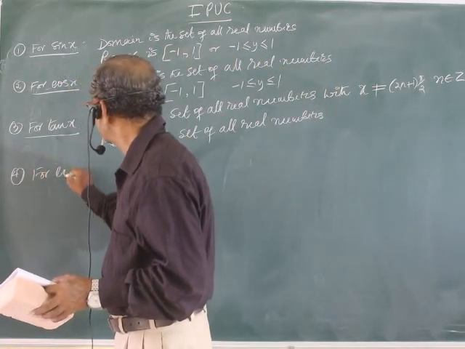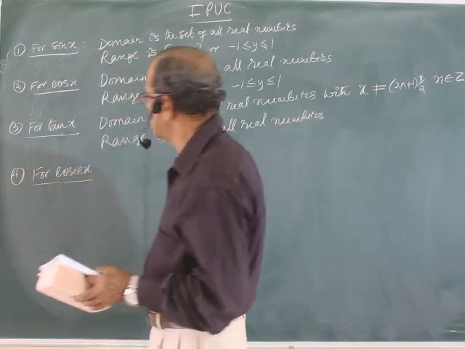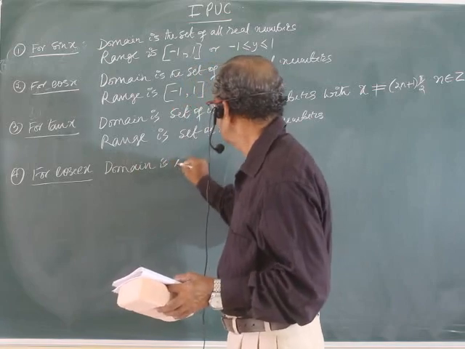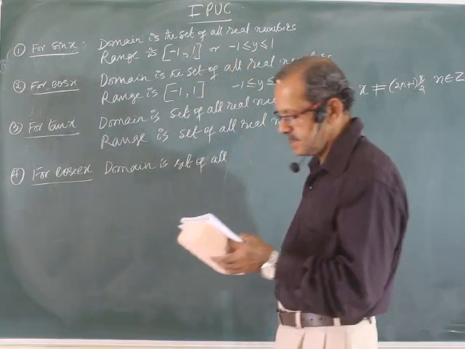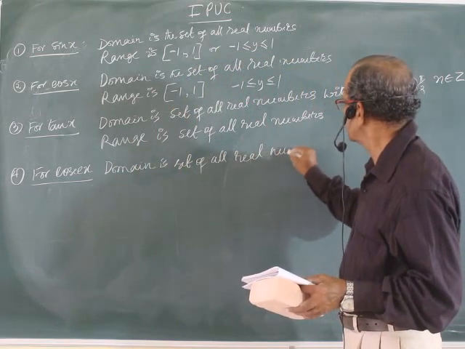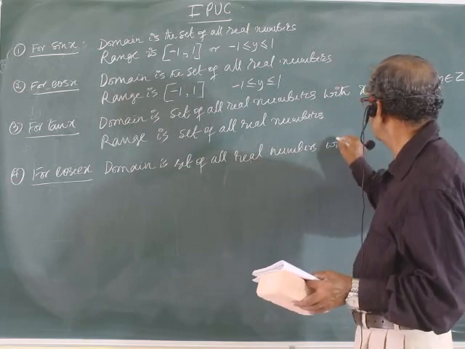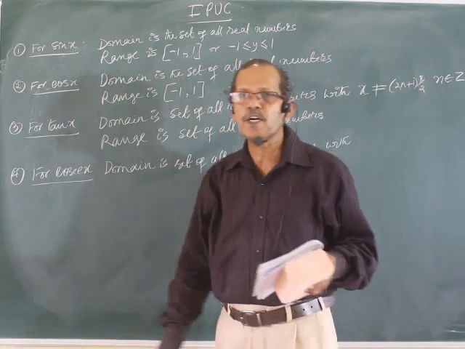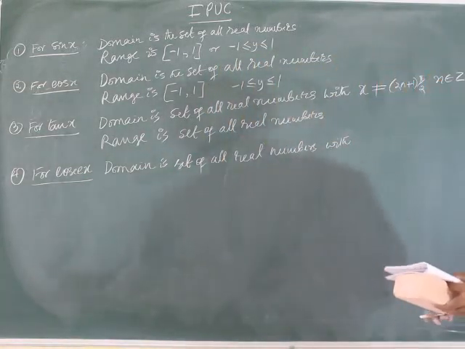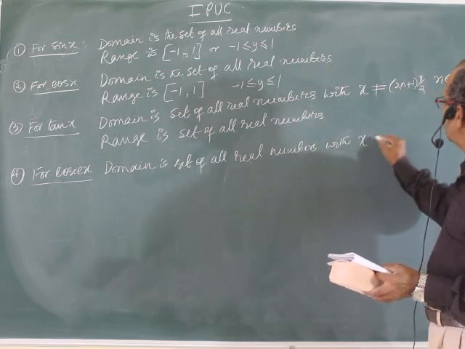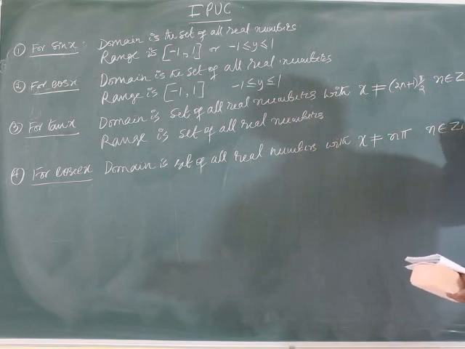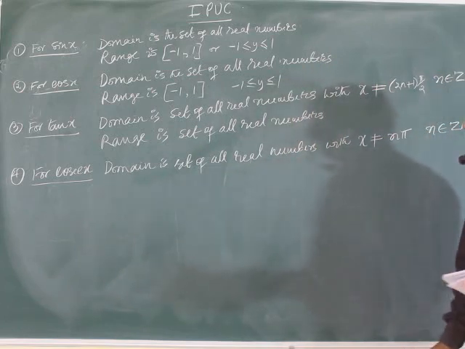For cosecant x, write correctly in order to avoid the confusion. Domain is the set of all real numbers with, since cosecant is the reciprocal of sine, sine must not be 0. Then it is not defined. So, sin x is not equal to 0 for which number? x not equal to n pi, n belongs to Z. Z means set of integers.